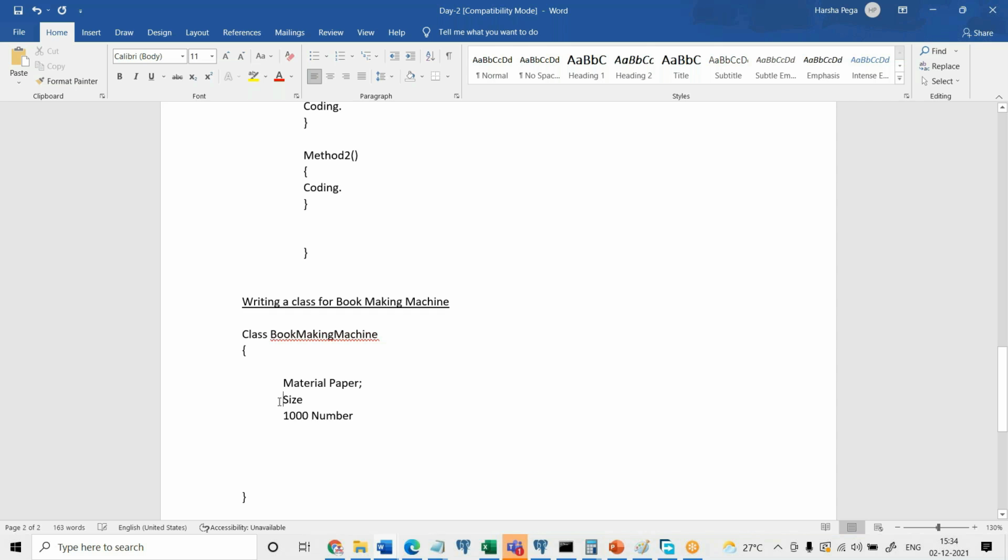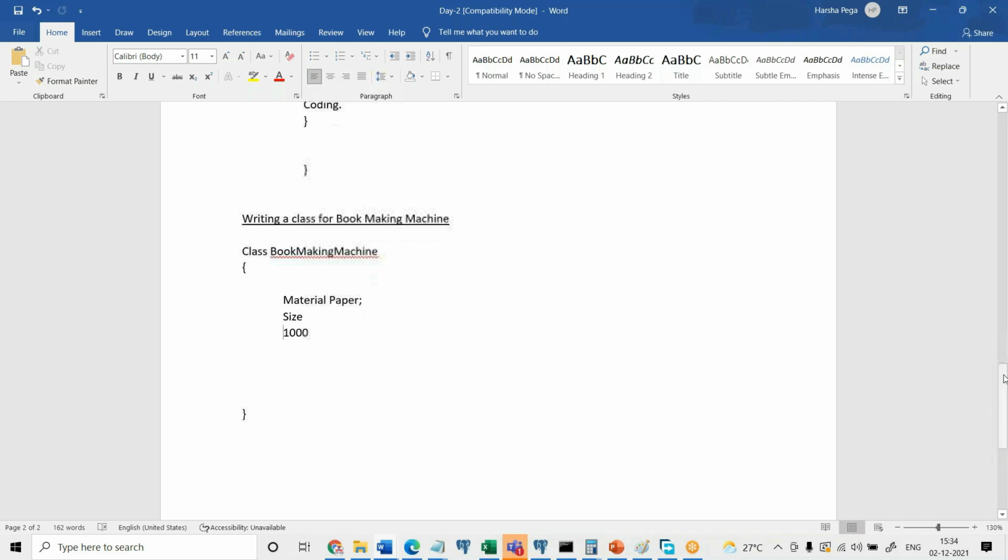And size is going to be like A4, A3, something like that. And this is the input value, 100, that is the number of books. All these three are attributes. So here I am going to add some comment: attributes. And now coming to the methods part.